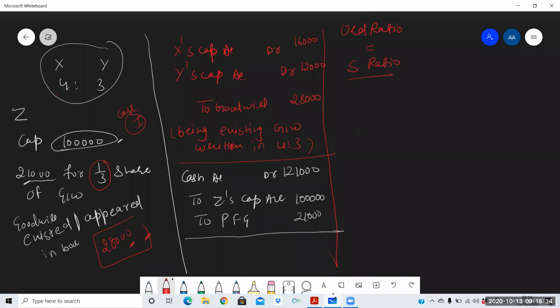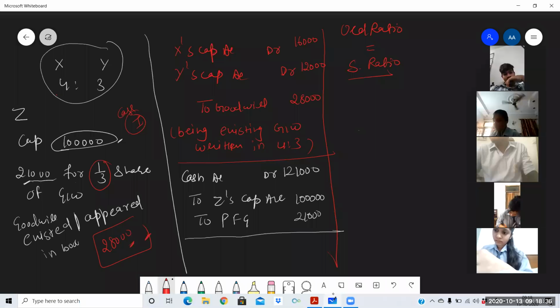Clear? So how will we distribute the goodwill? First, PFG account debit, to the sacrificing partners who have sacrificed, for whom goodwill has come.